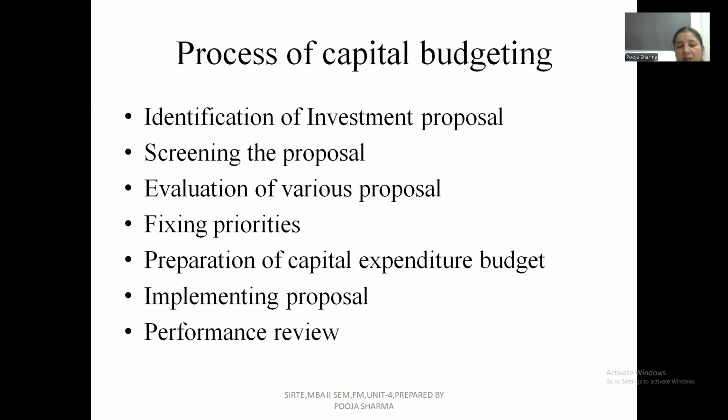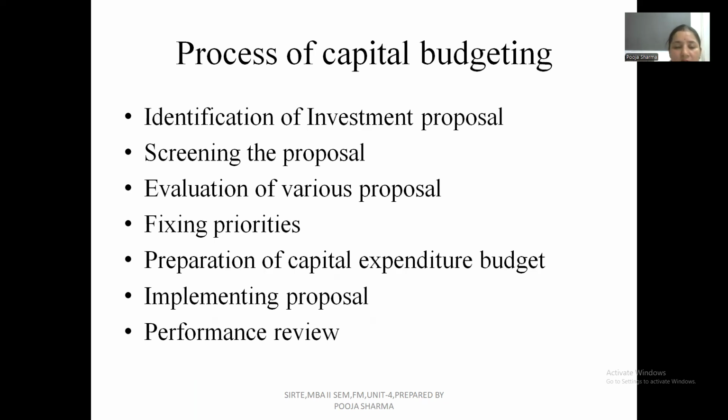And the process of capital budgeting which we have to discuss today begins with identification of the investment proposal. Suppose you have 10 lakh rupees and you want to start a business, and you have alternatives. You can start an ice cream parlor, you can start a play school, you can start a grocery shop. That's up to you. So you have three alternatives, and among these three you can screen one or two proposals on the basis of your priority, on the basis of your choices.